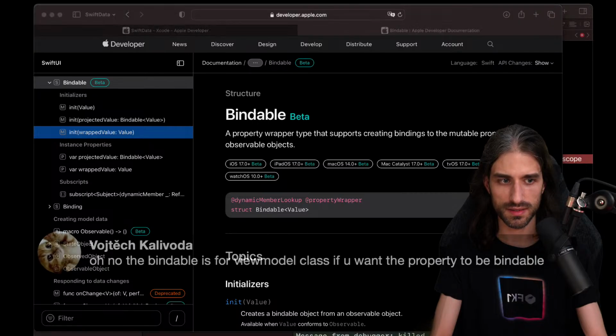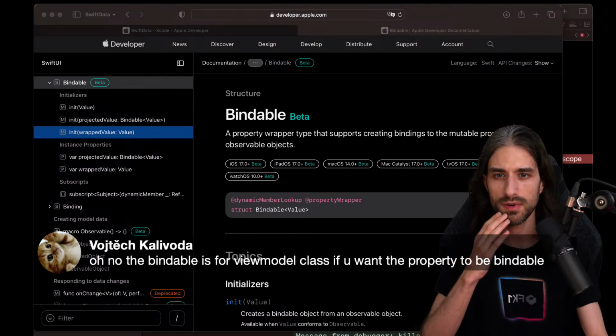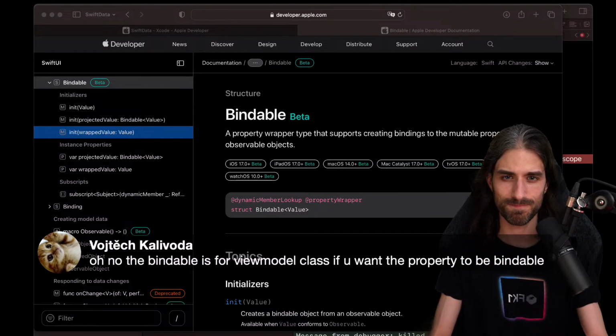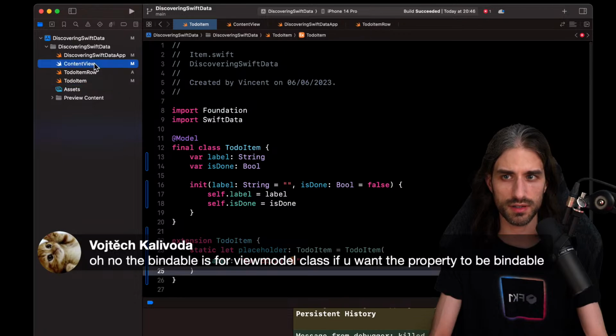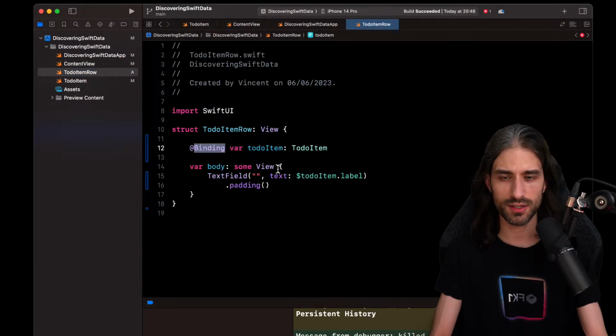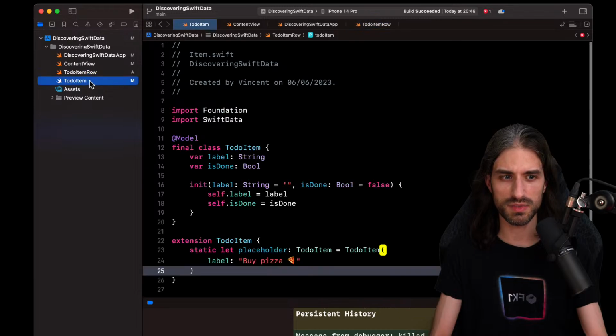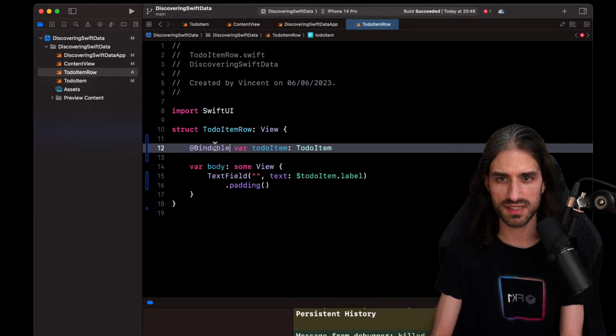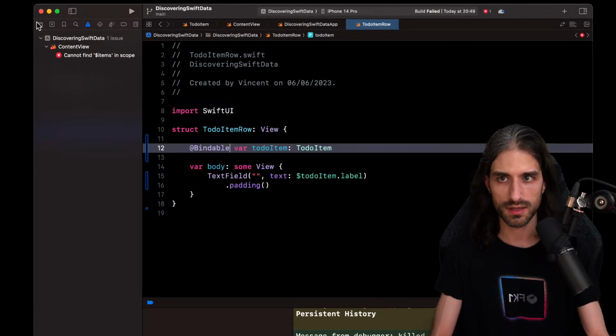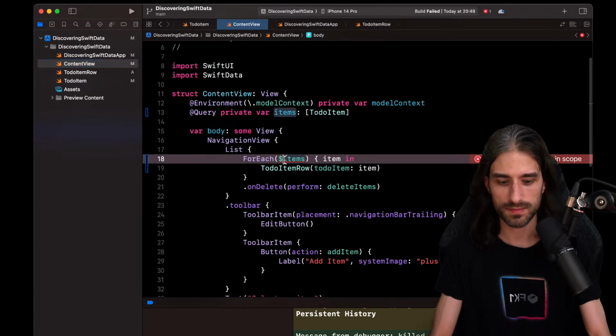So I guess maybe, that's an interesting point. So like the bindable is for viewModel class, but in a way maybe the @model creates something that is kind of similar to what we would call a viewModel because we still have a class. So maybe here, yeah, it's true that I was making a mistake because we are with a reference type. So with a value type like a struct, @binding would have made sense, but probably not with a reference type. And so here it's probably this @bindable that we want actually. Okay.